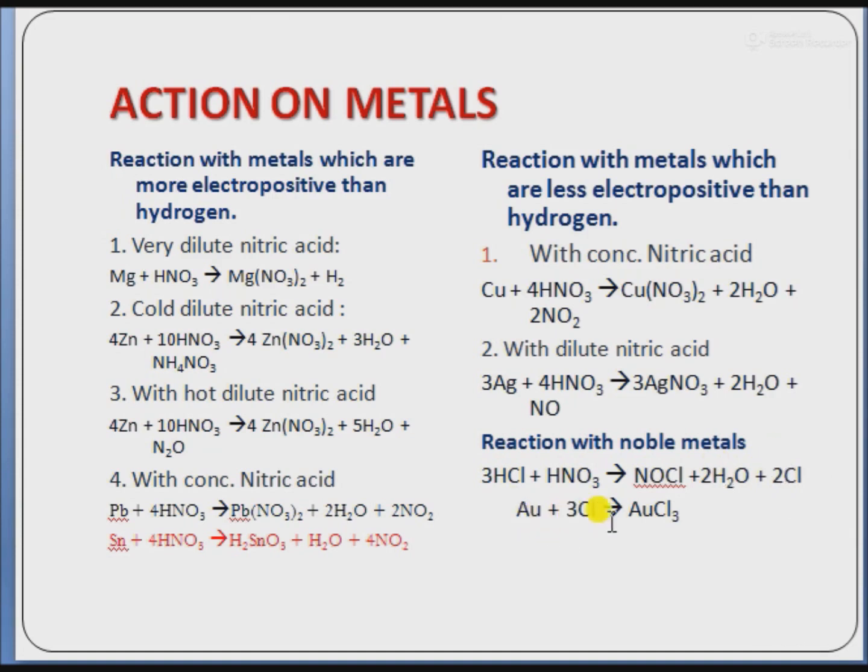When gold reacts with this aqua regia solution, it forms AuCl3, auric chloride. It oxidizes from 0 to +3. It means Cl acts as an oxidizing agent in this reaction. Similarly, for platinum, when platinum reacts with the chloride ions, it forms platinic chloride, PtCl4.